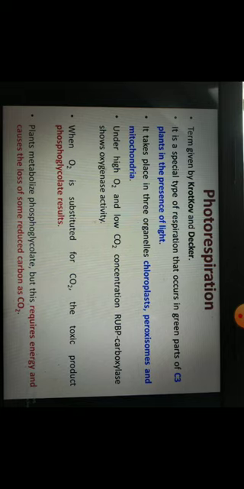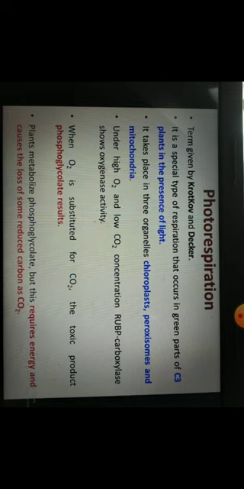Now when oxygen is substituted for carbon dioxide, the toxic product known as phosphoglycolate results. This phosphoglycolate is a 2-carbon compound. So this photorespiration is also known as the C2 cycle because phosphoglycolate is a 2-carbon compound. Like 3-phosphoglyceric acid is a 3-carbon compound, so that cycle was known as the C3 cycle. Same thing happens here. This phosphoglycolate is a 2-carbon compound. That is why photorespiration is also sometimes known as the C2 cycle.